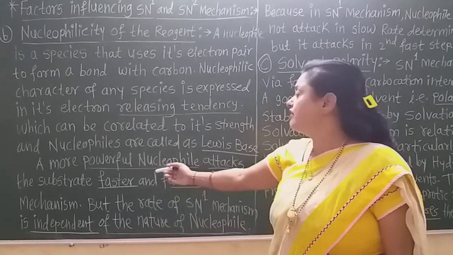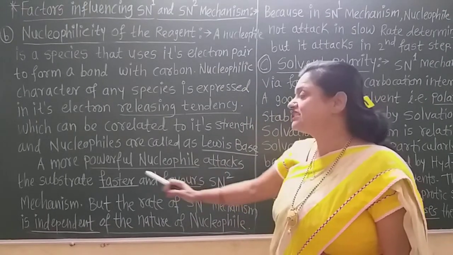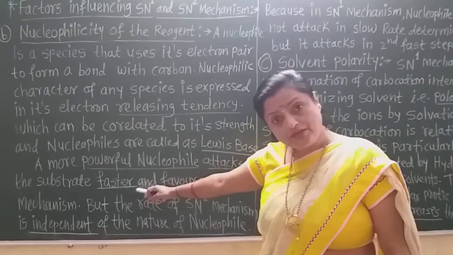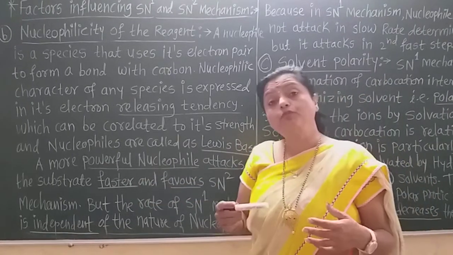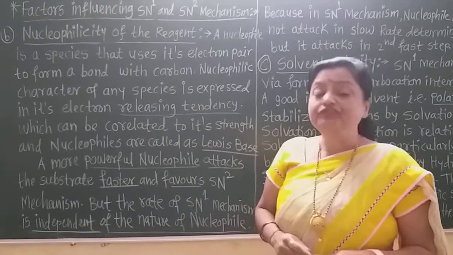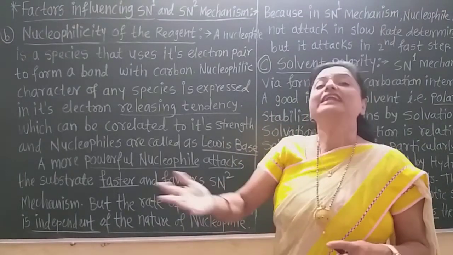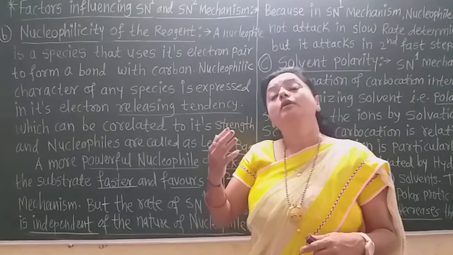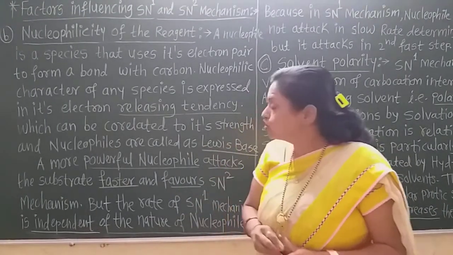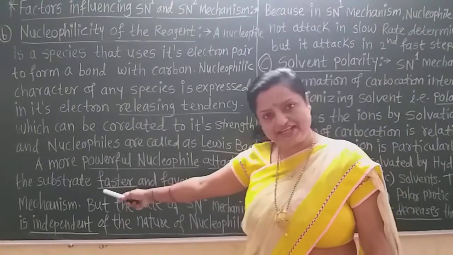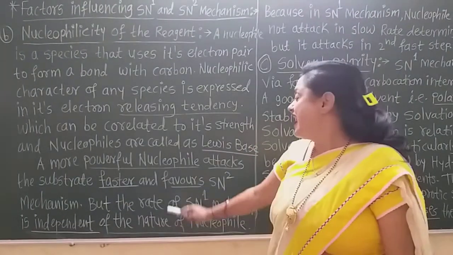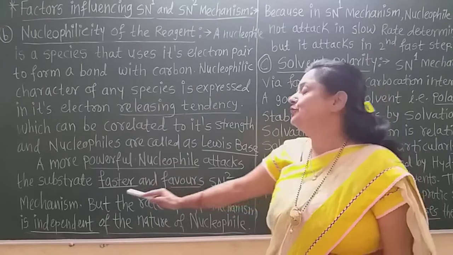A more powerful nucleophile attacks the substrate faster. A more powerful nucleophile, which releases electrons rapidly, is the more powerful nucleophile. So a more powerful nucleophile attacks the substrate faster and favors the SN2 mechanism.